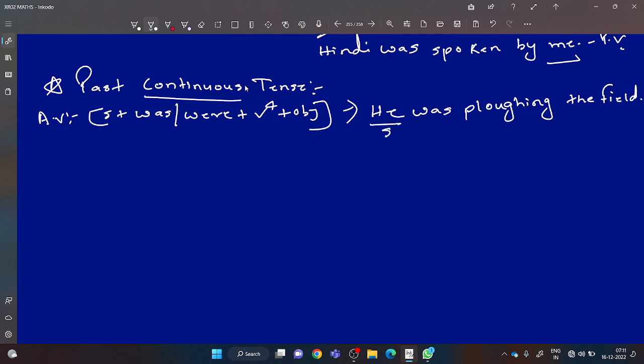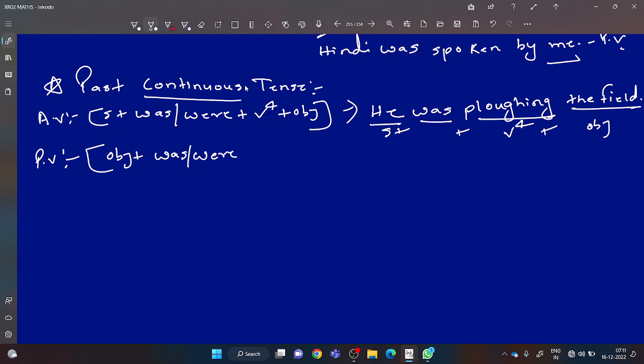Okay. So he is subject here. Was or were. Plowing is V4. The field is an object. To plow the field in Hindi it is called as khet jotna. Okay. So what is the structure of passive voice? At first you will use object, then you will use helping verb, dear, was or were. After that, do you know V4 is changed into V3? But at first we will have to use being. To make V4 into V3, at first you will use being. After that V3. After that by plus subject.